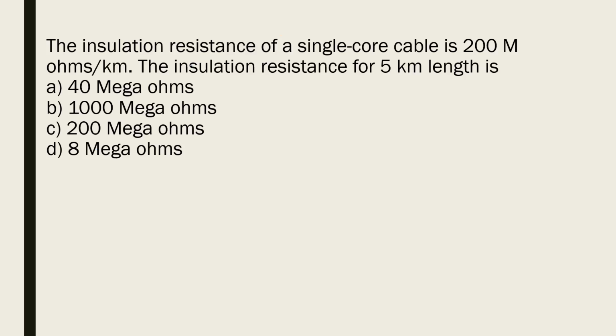Next concept is insulation resistance. The insulation resistance of a single core cable is 200 mega ohms per kilometer. What is the insulation resistance for 5 kilometers? For 1 kilometer it is 200 mega ohms, so what is it for 5 kilometers? You might think that resistance is directly proportional to length, but no, this is the insulation resistance of a cable. The insulation resistance of a cable is given by the expression rho by 2 pi l into natural log R by r, mega ohms per kilometer.